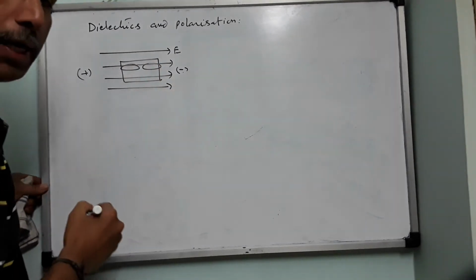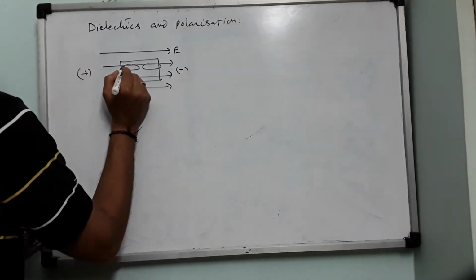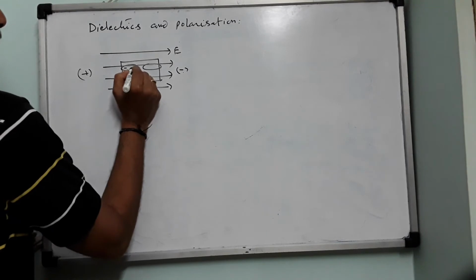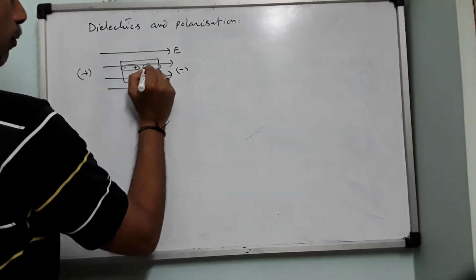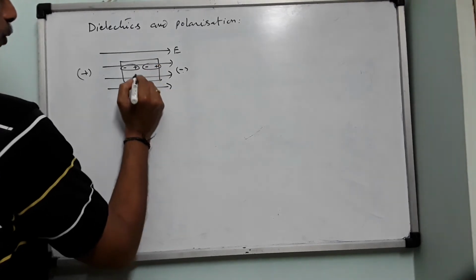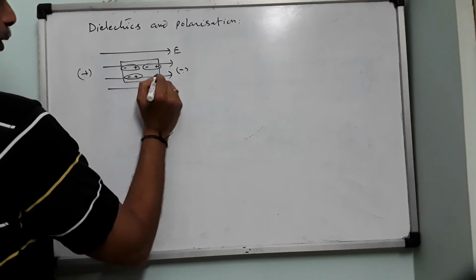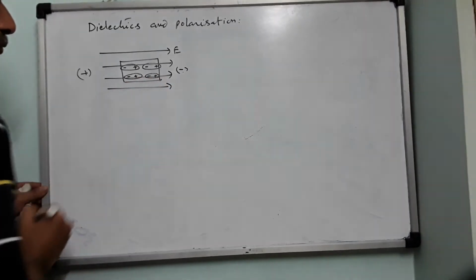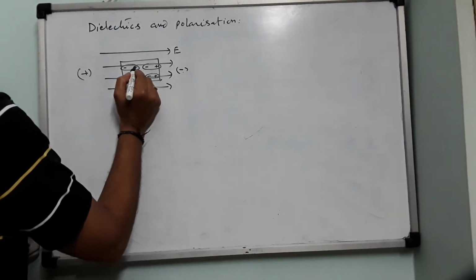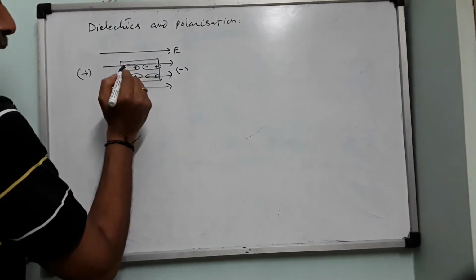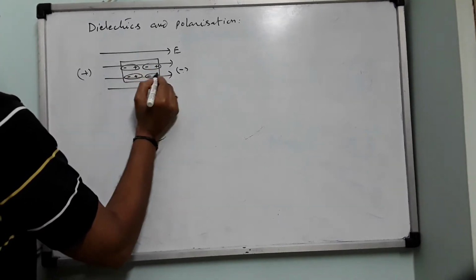A molecule contains an equal amount of positive and negative charge, and this positive polarity will pull the negative charge to this side and the positive charge will be on this side. Similarly in this molecule, here there will be negative charge and here positive charge. If you take another molecule here, there is negative and positive, and here also negative and positive. Therefore, inside the molecules the electric field will be produced from positive to negative. So all these electric fields will add up.